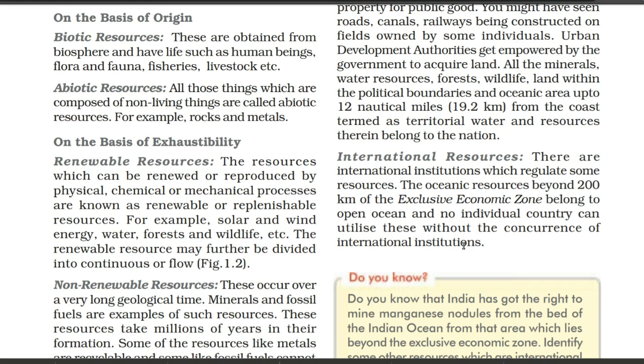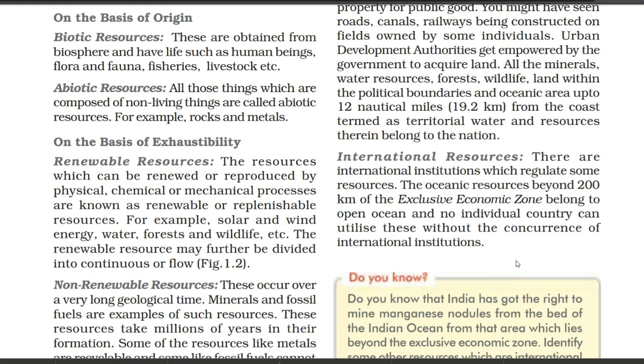Like take the example of ocean. Of course oceans are not the personal property of any country. They don't belong to one, because the ocean touches the boundaries of different countries. So how can we say that the ocean is the property of only one country, and the resources we find in the ocean belong to only one country? It would not be correct. So of course when the ocean touches the boundaries of different countries, different countries have the right to utilize the resources found under the ocean. But for this also they have to take permission and make an agreement. Here it is mentioned that without the concurrence of the international institution, they cannot utilize these natural resources.